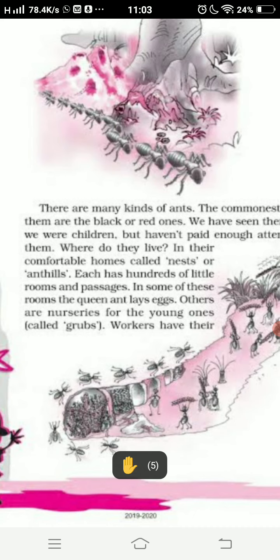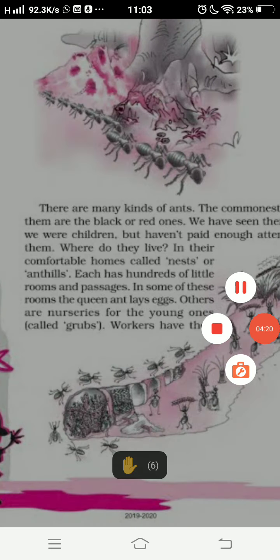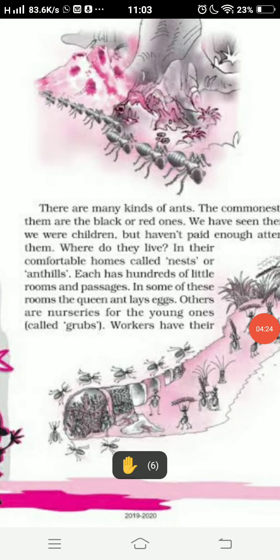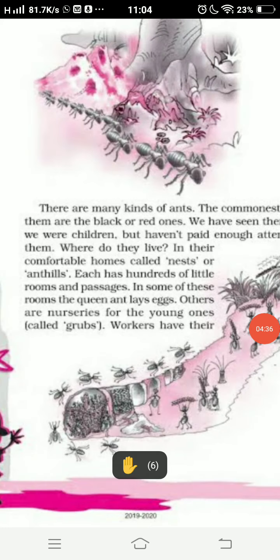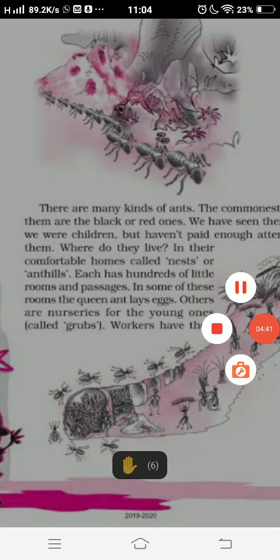The content is in front of you, but you will not copy it as it is. You will be framing the answer on your own. You can get hints from this page, but you should write down this answer in your own way. So 6 students have raised their hands. All students should be ready. First I will ask for this answer from any child who is raising a hand. After that all participants should be ready. I can ask for the first answer from any child.